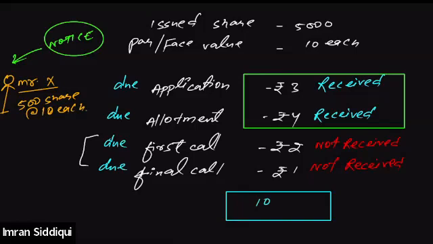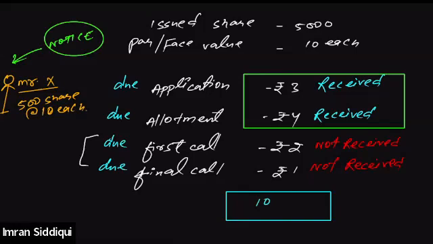All right, because he is not paying the first and final call, what will the company do? The company will issue a notice, asking him to pay the first and final call money towards his subscribed shares, that is 500 shares, and will also give a warning that if he fails to do that, the company will forfeit the amount he has already paid toward application and allotment. Apart from that, the company will also cancel the shares already issued to him. And this is what we call forfeiture.